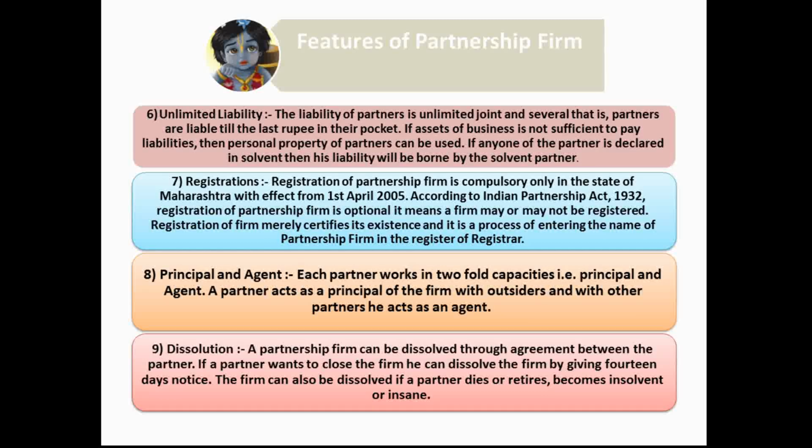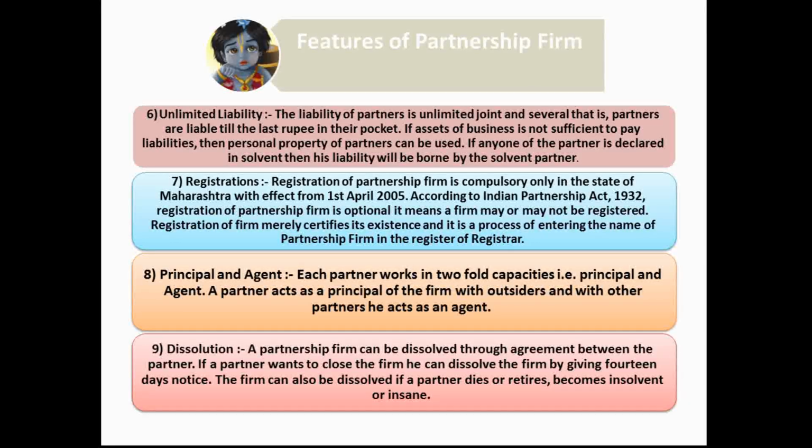The next one is principal and agent. Each partner works in a twofold capacity. Twofold capacity means each partner, at one particular period of time, can be the principal and can also be the agent. For example, A and B are the partners. Suppose B goes to an outside party to bring a contract or business for the partnership firm.